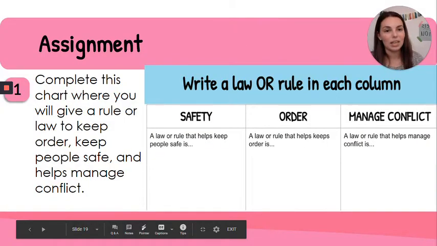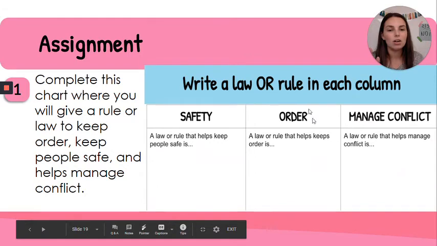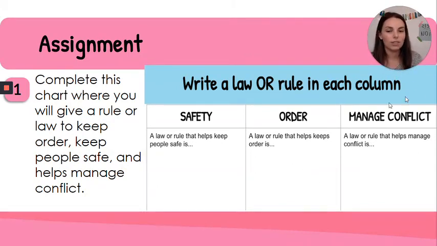Your assignment is to draw this 3-column T-chart, and we're going to put laws. There's going to be one law under safety, one law under order, and one law under manage conflict. So try to brainstorm and think about what's a law that we have that helps with safety.